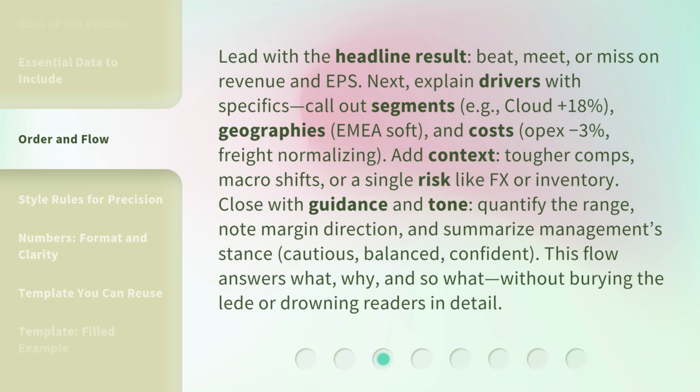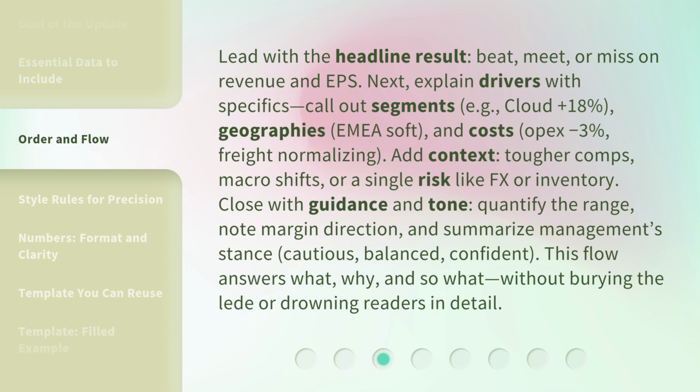Lead with the headline result: beat, meet, or miss on revenue and EPS. Next, explain drivers with specifics. Call out segments, e.g., cloud +1.8%, geographies, EMEA soft, and costs, OPEX -3%, freight normalizing.